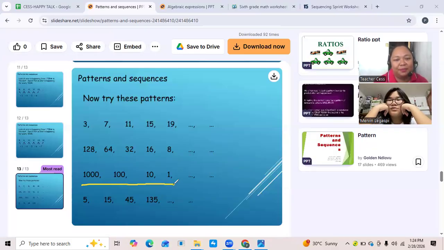What do you think? 1,000 become 100 and become 10 and become 1. What do you think happened? Why is it bigger to smaller? The number becomes smaller. So what do you think will be the operation?